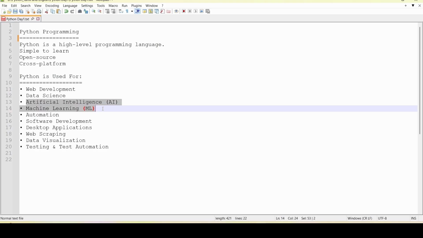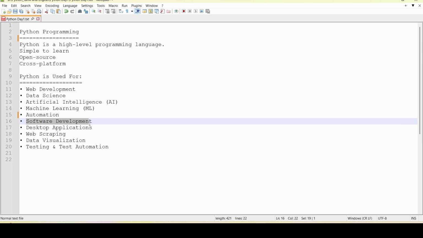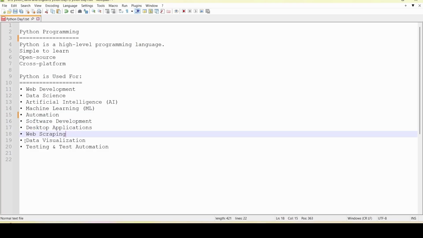Because Python is the most popular programming language, it is also used for automation to perform repeated tasks automatically. Python is used in game development to create simple and advanced games. And it is one of the most popular languages for software development because of its simplicity and powerful libraries. And Python is used for desktop application development, web scraping, data visualization, testing and test automation.